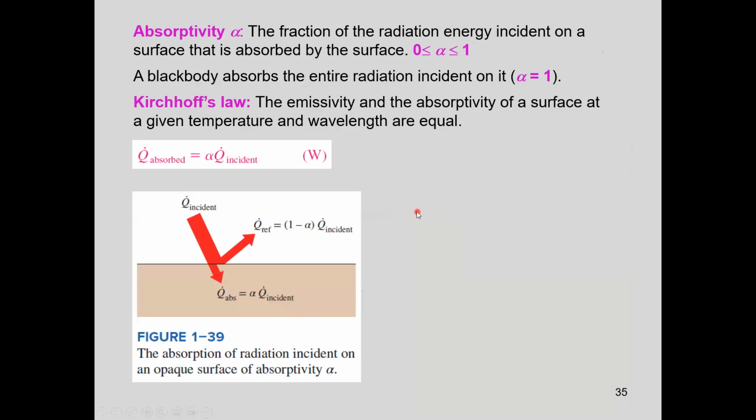Okay. Another material property for radiation is the absorptivity. Absorptivity is